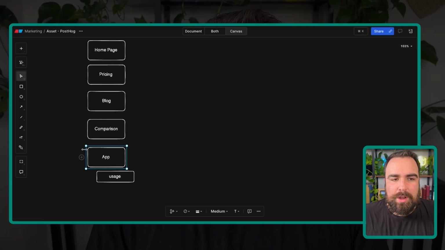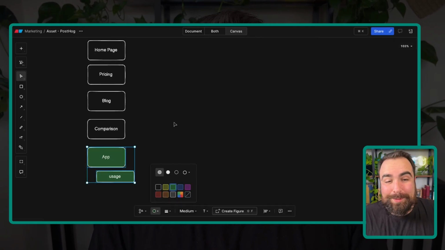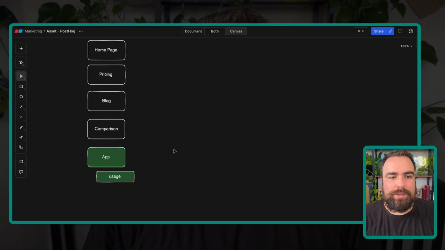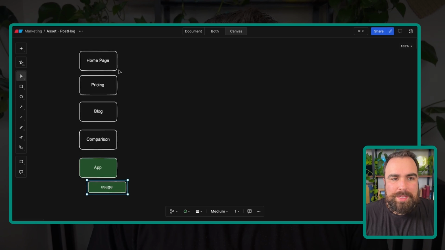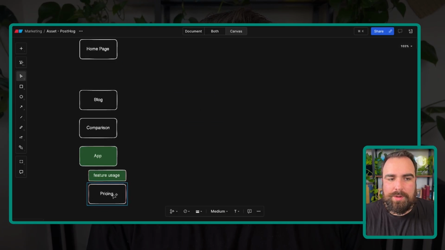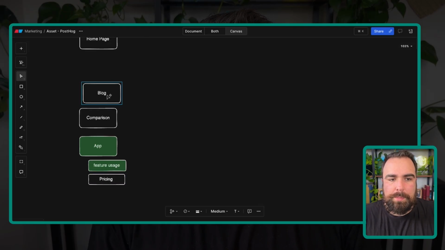Then people like to segment off and say, hey, our app is different. I don't know why people do this. I don't know what the deal is. They say, hey, this is now product analytics once they're in the actual app. I would say that this should all be treated the same, because you can actually take this and say we have app, you have usage, and let's just put feature usage here for the sake of simplicity. You can actually put your pricing down here inside of your app the way that PostHog did. The same thing that Figma did. You could also say, let's put in our blog here, and we're going to put that there.